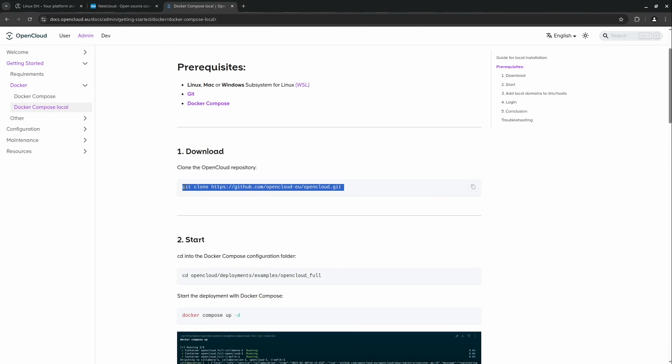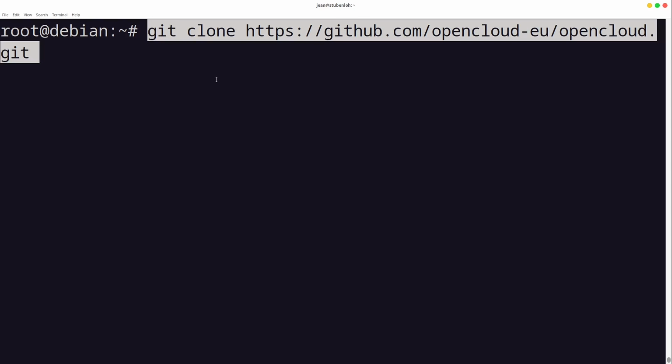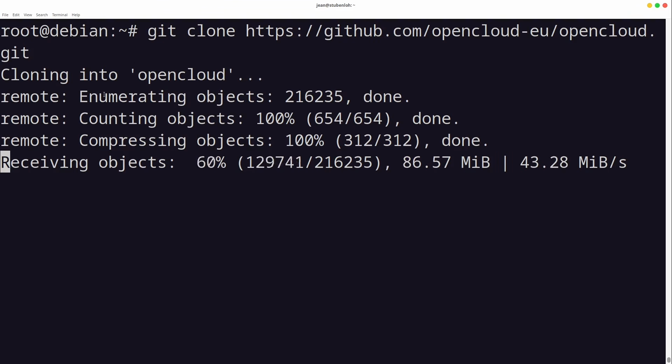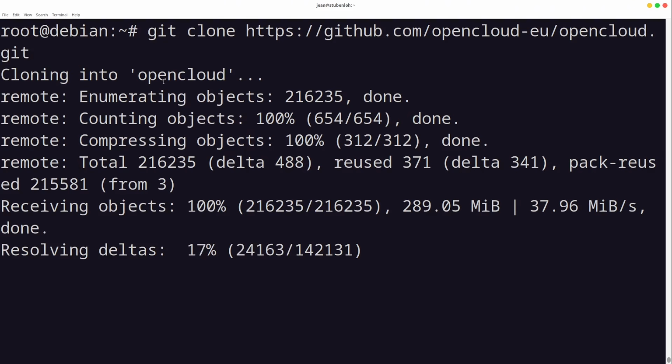But I'm now continuing with git clone, because git clone does make a new directory which should also be called OpenCloud, because it's related to the git repository. Then we see, yeah, perfect, cloning into OpenCloud. And this is downloading the whole OpenCloud project as we see it here.